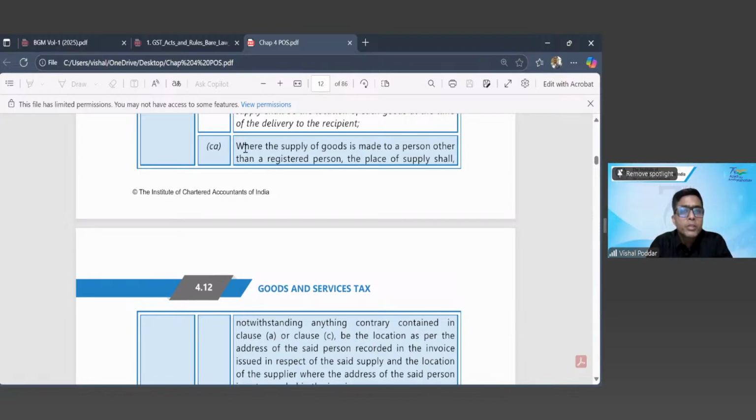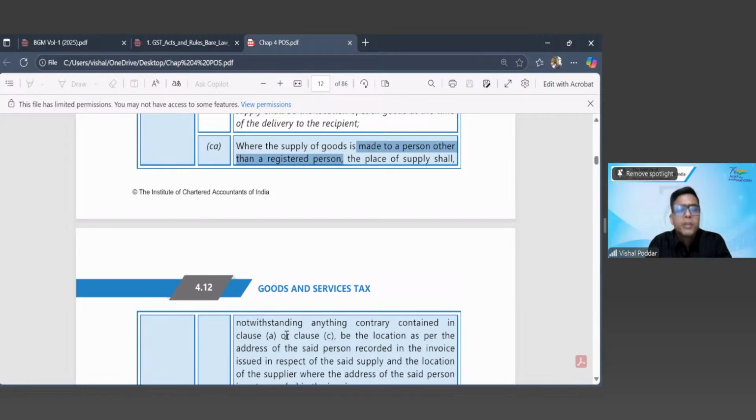Why? Because the supply of goods is made to whom? To a person other than registered. So none of you are a registered person. All these purchases that you are making are in your personal capacity as an individual, not as a business, and none of you have a GST registration.